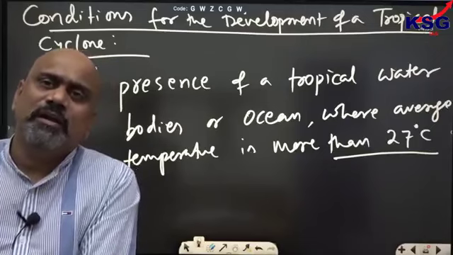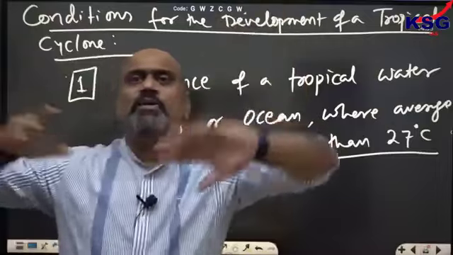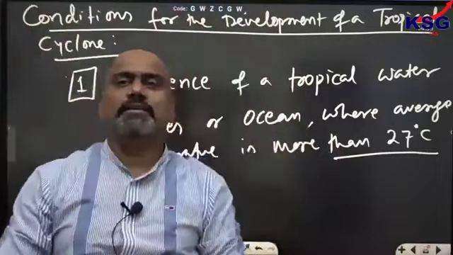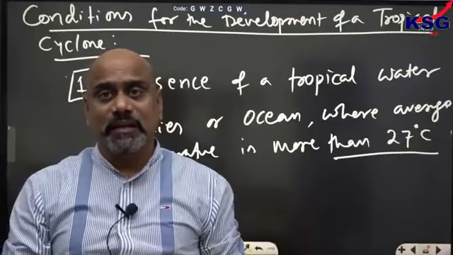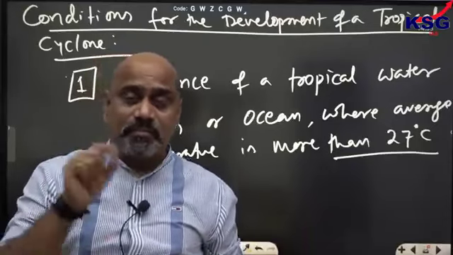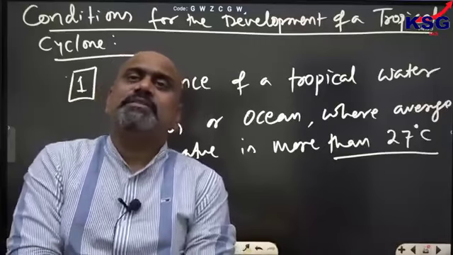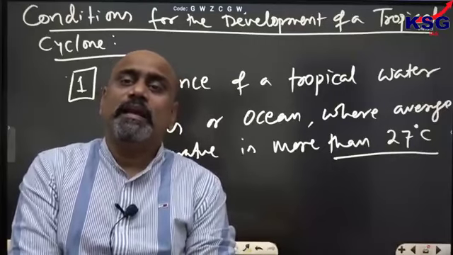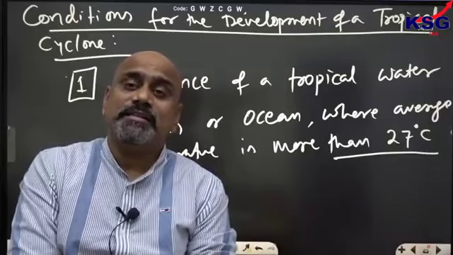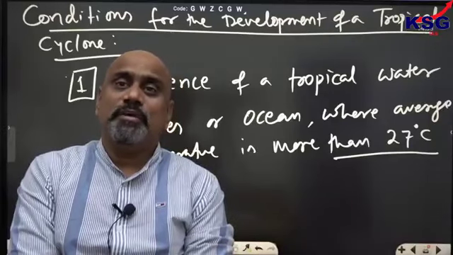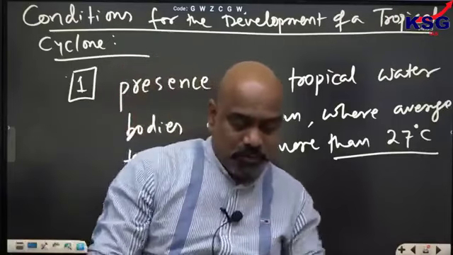While the moisture layer goes upward, when it cools down, it releases heat energy, which is called latent heat. This latent heat is the major cause for supply of energy to this cyclone. Latent heat of condensation is the major factor for the development of a cyclone. I hope it is clear to all of you.